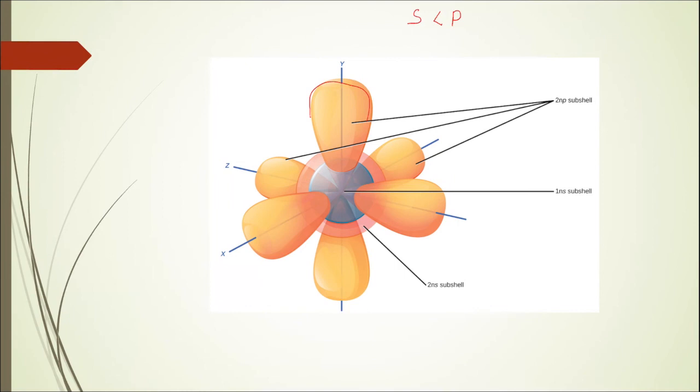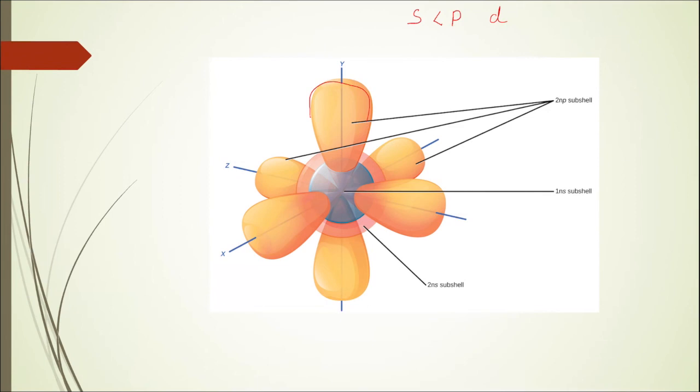If you continue the same logic, when you talk about D electrons, that are electrons present in the D subshell, as I told you, the D orbitals are even more scattered, even farther away from the nucleus. So the D electrons would be shielded by both S as well as P electrons.